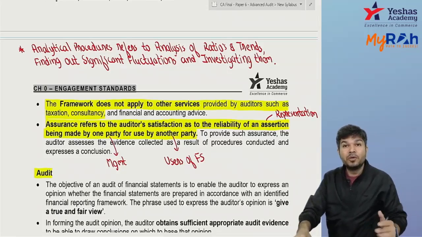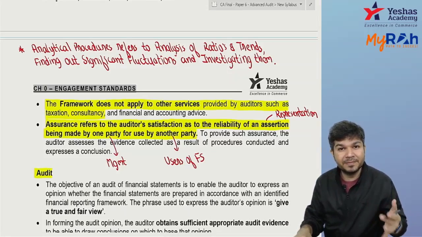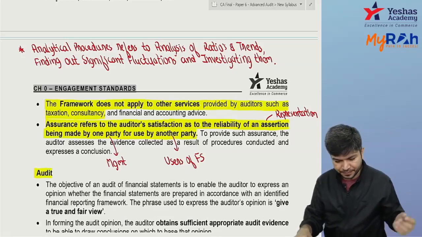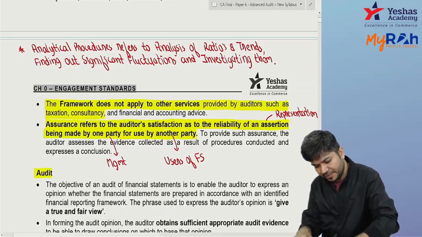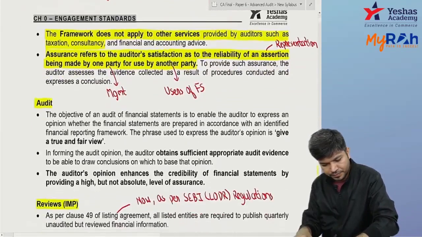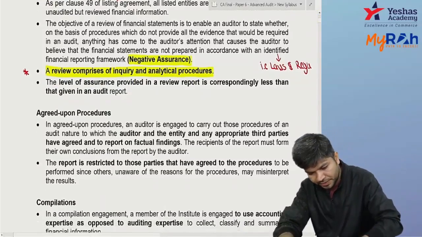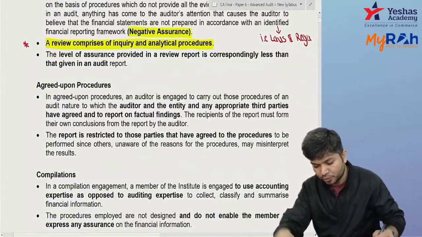The audit में more detailed procedures are there. Under review, we focus more on inquiries from management, analytical procedure. Going ahead. The assurance which we give is less compared to the audit.